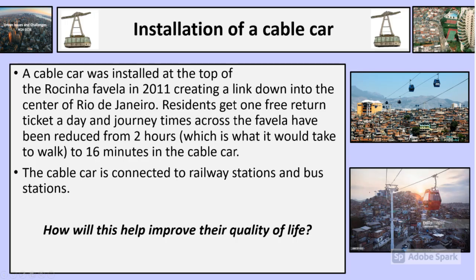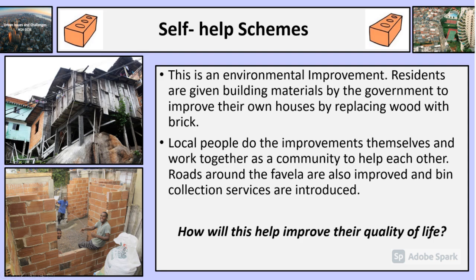So how does this improve their quality of life? In the fifth box, self-help schemes. This is an environmental improvement. Residents are given building materials by the government to improve their own houses by replacing wood with brick. Local people do the improvements themselves and work together as a community to help each other. Roads around the favelas are also improved and bin collection services have now been introduced.